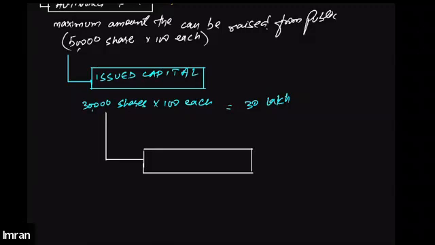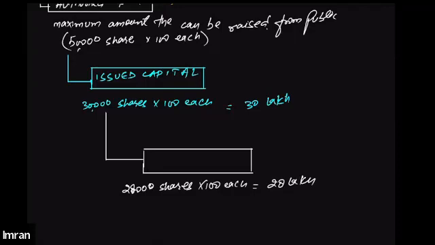Out of 30,000 shares, the public has shown interest in buying 28,000 shares, having a value of rupees 100 each. That means the public is willing to purchase shares up to the value of 28 lakhs.